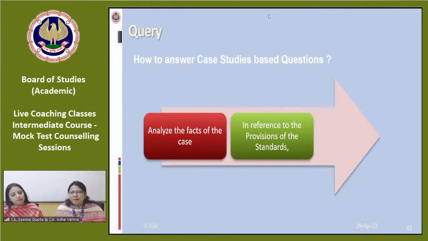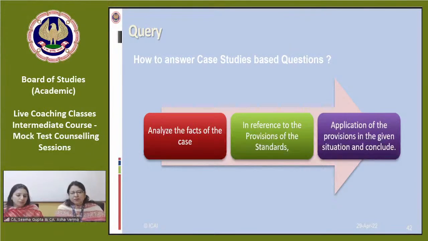But generally, the paper setter just says that you are required to answer the question in line with the provisions of accounting standards, and does not mention the name of the accounting standard. Then students get confused about which accounting standard they have to give the answer on, because they have not read the provisions of accounting standards thoroughly. If you read them thoroughly, you can easily correlate the requirement of the question and decide on which accounting standard to give your answer.